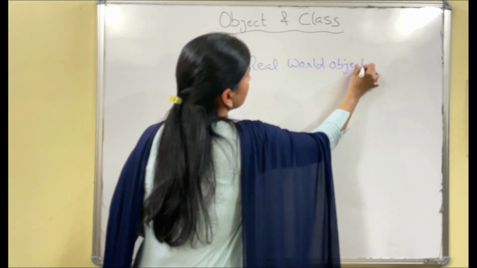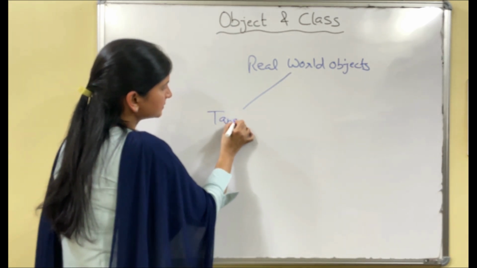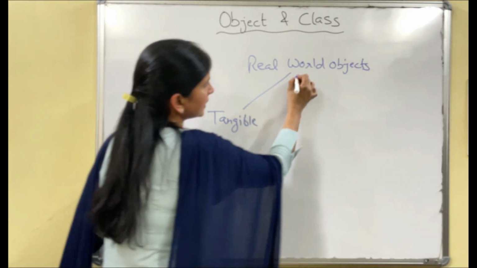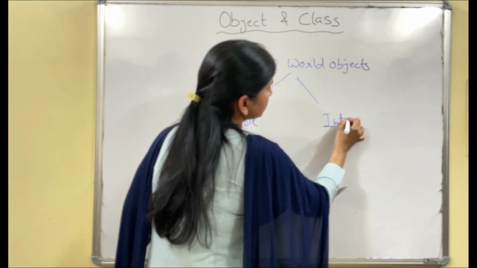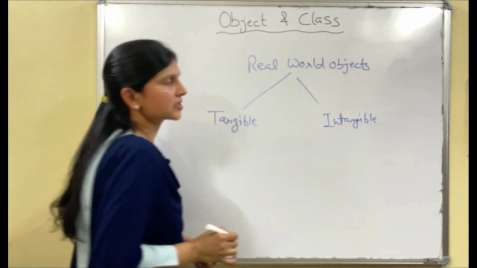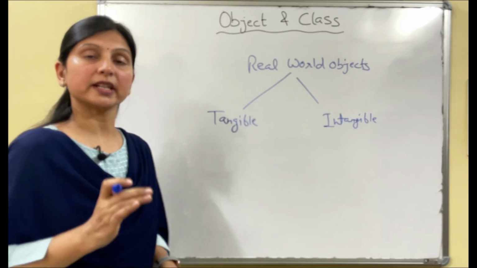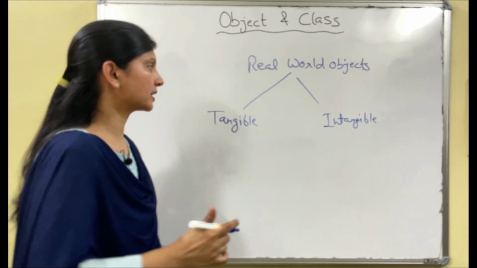Real world objects are of two types: tangible and intangible. Tangible objects are the objects which can be seen and can be touched.